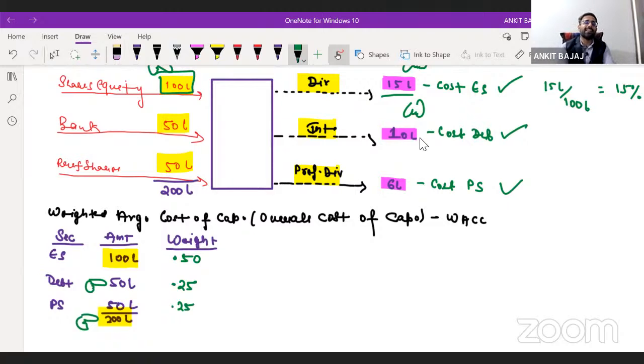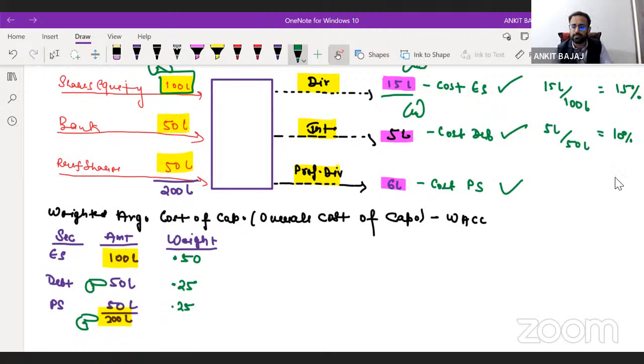If I talk about debt, the company has raised 50 lakh rupees and is paying interest on it. Instead of 10 lakh, I should take 5 lakh here. So the company is paying 5 lakh as interest, and the total capital is 50 lakh. So here the company is paying 10% interest to banks.